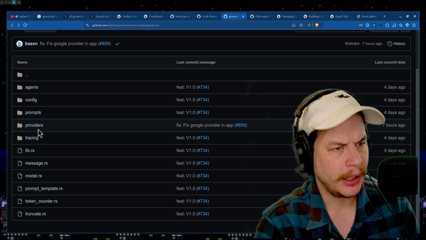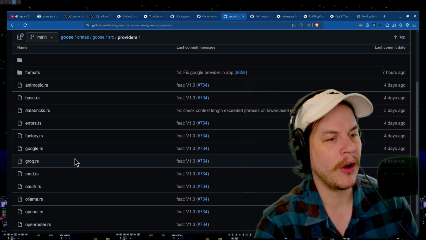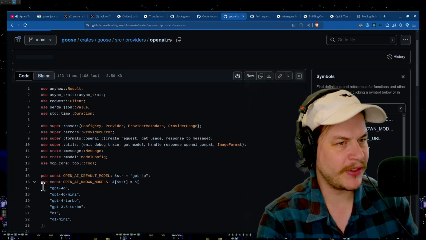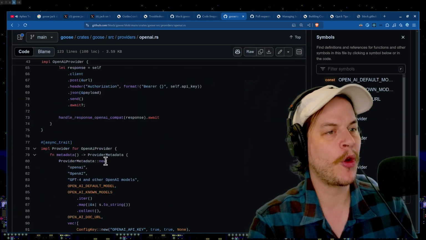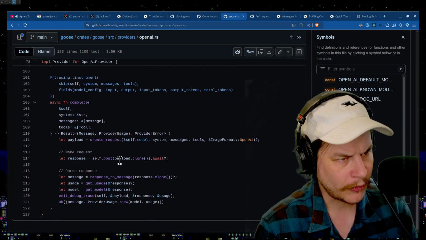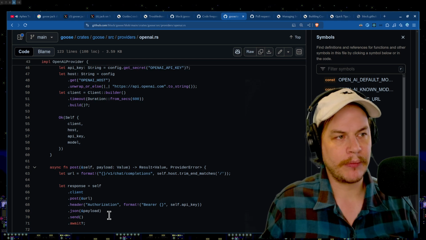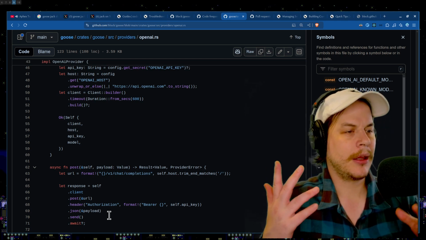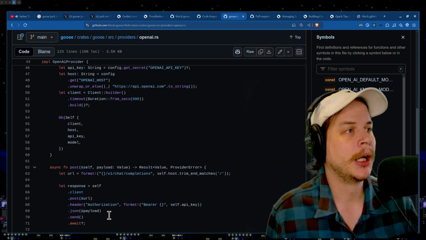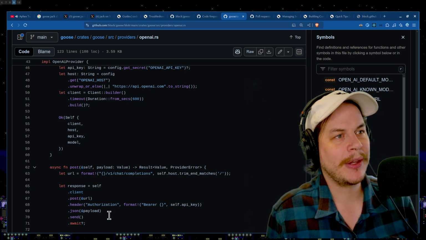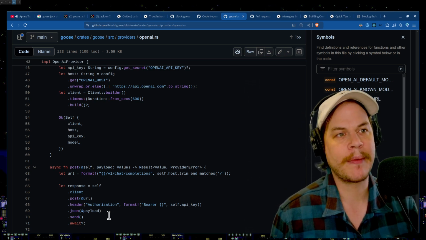Here's providers. Okay, there we go. Let's look at the OpenAI. We've seen this type of code before. It's the same code we've seen in Rig. Complete. Okay. I mean, the code looks very simple, easy to read, and pretty abstract from here. It's cool that it's Rust. I did know that before. The actual documentation didn't really give me too much of a breakdown of anything mind-blowing.